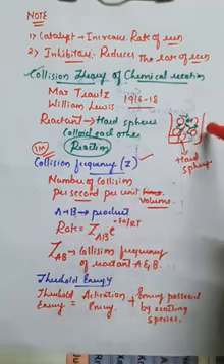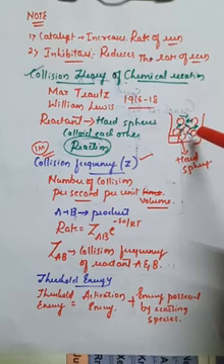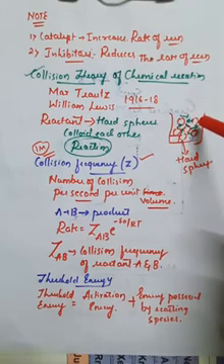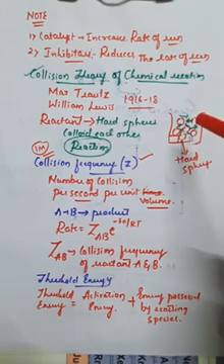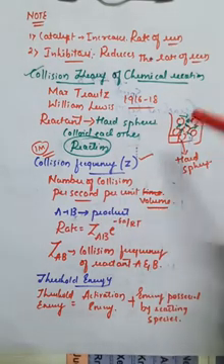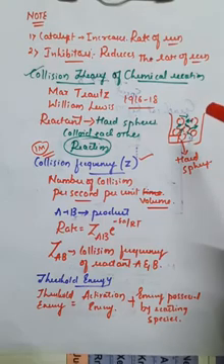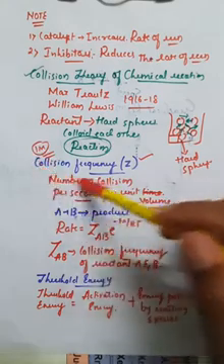So if you take a container, in that container these molecules, atoms or ions, whatever it may be, how many times does the collision take place by the atoms or molecules present in the container or in the reactant molecules, for every second and for every unit volume? If you take a specific area, how many times might the collision take place? That is called collision frequency, right?